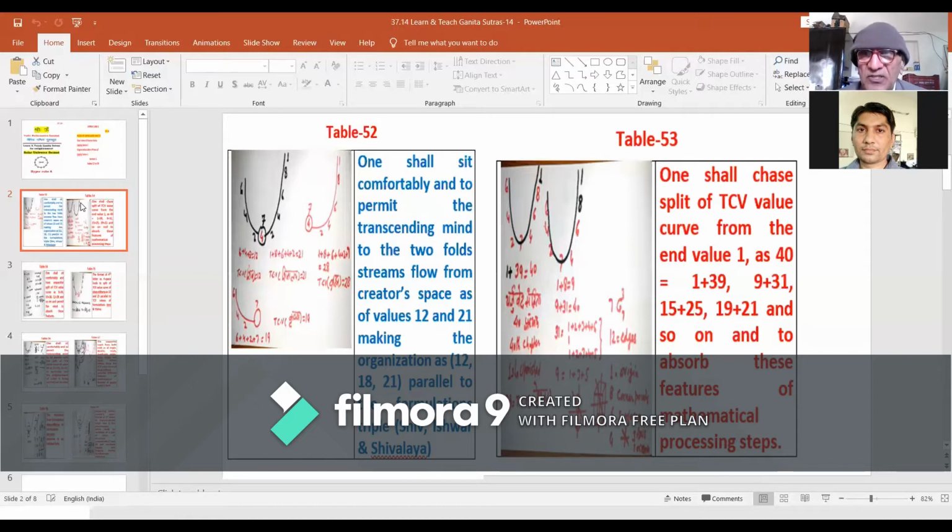As such, from creators' space at its transcendental origin, there is a seat of the transcendental Lord, Lord Shiv. And this seat is Shivalya, the home of the transcendental Lord. The transcendental Lord and the transcendental domain as Shivalya is the foundation of this TC values curve of Ekadikena.